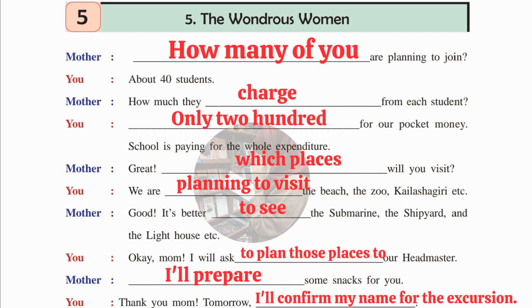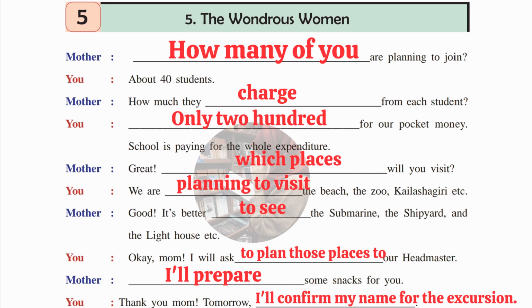Mother: How many of you are planning to join? You: About 40 students. Mother: How much do they charge for each student? You: Only 200 for our pocket money. School is paying for the whole expenditure. Mother: Great. Which places will you visit? You: We are planning to visit the beach, the zoo, Kailashagiri, etc. Mother: Good. It's better to see the submarine, the shipyard, and the lighthouse, etc. You: Okay, mom. I will ask our headmaster to plan those places. Mother: I'll prepare some snacks for you. You: Thank you, mom. Tomorrow I'll confirm my name for the excursion.